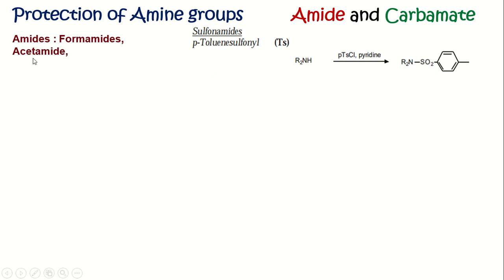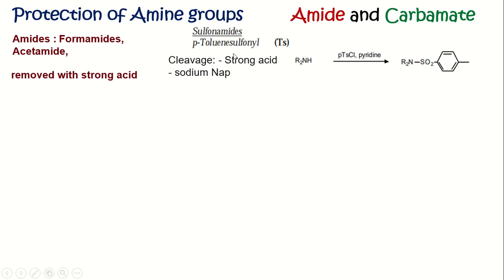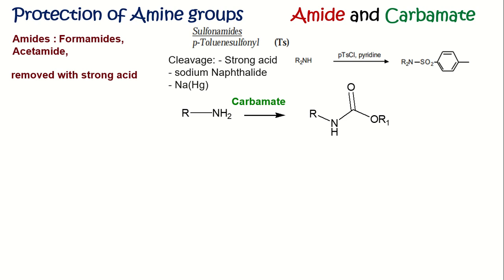The amide is deprotected in strong acidic condition. Similarly, sulfonamide is deprotected in strong acidic condition, or using sodium naphthalide or sodium amalgam. Now, amine is converted to carbamate. The carbamate is formed in a simple reaction in which amine reacts with a chloroformate to form the carbamate.